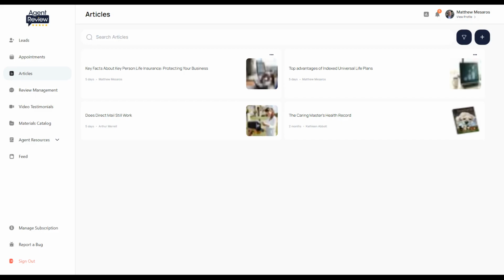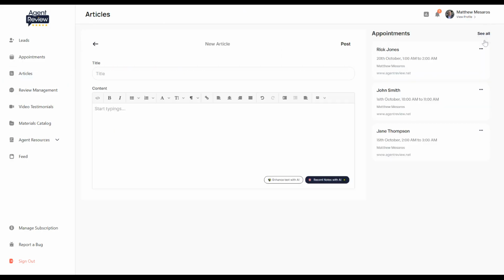First of all, you can write your own content by clicking this plus icon in the upper right-hand corner. You have the option to write directly within the article space provided in your agent portal, or alternatively, if you prefer to work offline, you can write your article in another program like Word and then cut and paste your content into the article area.